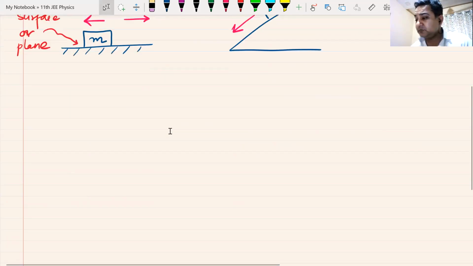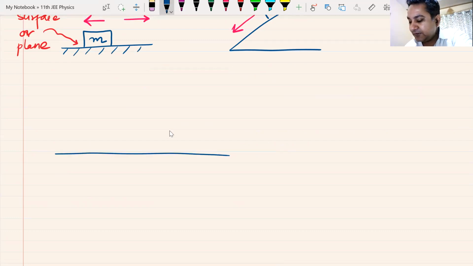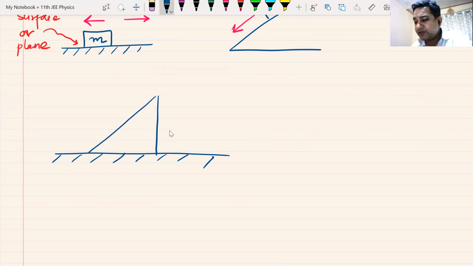Let me now make it somewhat difficult, and let me see if you can understand how this plane or wedge constraint works. Let us first say, for example, I have this block, a triangular block which can move. Then I put on this block a rod like this. We'll be solving this question.